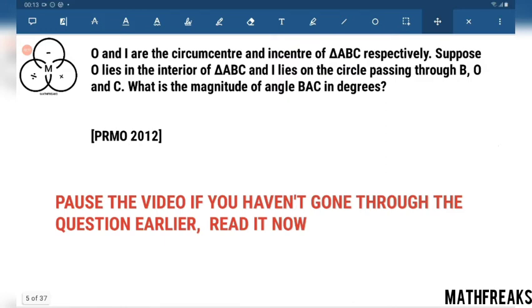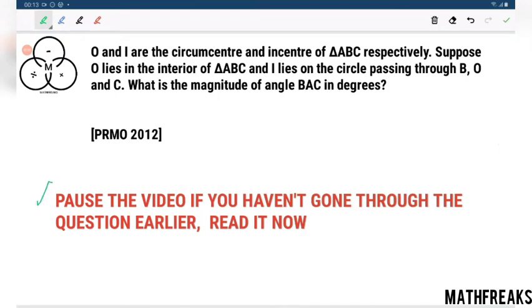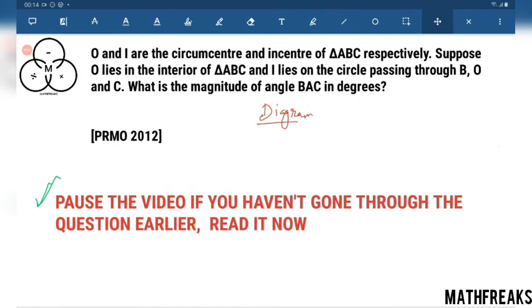This is the first question, and this is applicable for each and every question. O and I are the circumcenter and incenter of triangle ABC respectively. Suppose O lies in the interior of triangle ABC and I lies on the circle passing through B, O and C. What is the magnitude of angle BAC in degrees? What is the most important hint in this question? It is simply the diagram. After drawing the diagram, our entire concept will be cleared. So now let's move on to the diagram of the question.